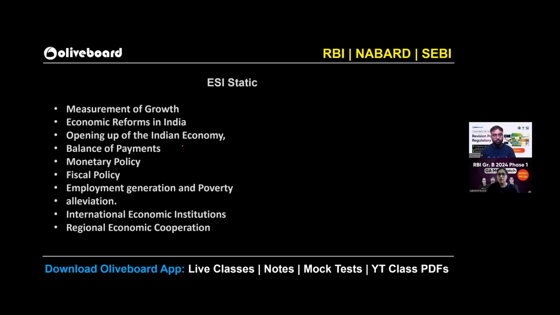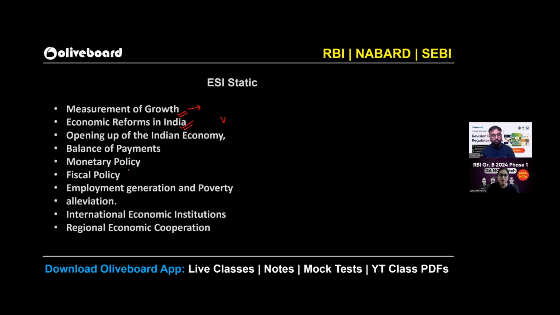So the questions can be from all these topics, like national income accounting. What are the ways to measure your national income? Economic reforms, 5-year plan, Niti Aayog related questions can be there. In fact, since your 16th Finance Commission is in news, question can be from there as well. If I talk about balance of payment, monetary policy, fiscal policy, these are very simple topics. Once covered, you are good to go.